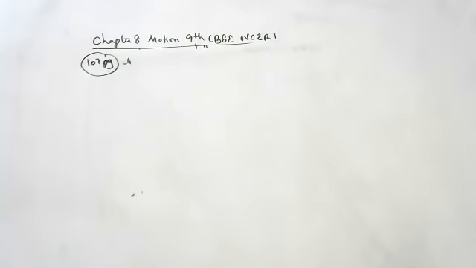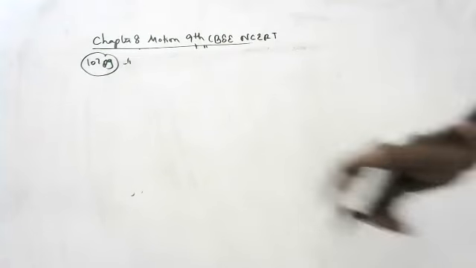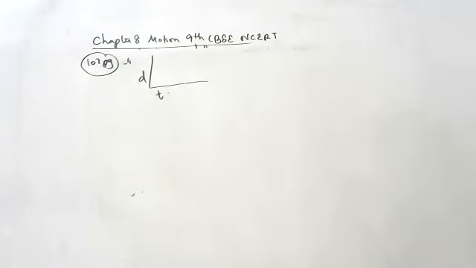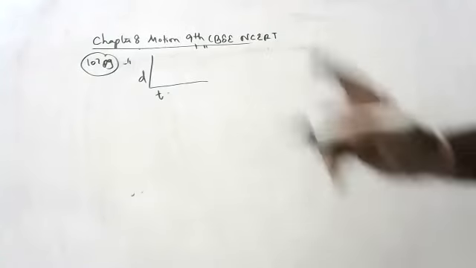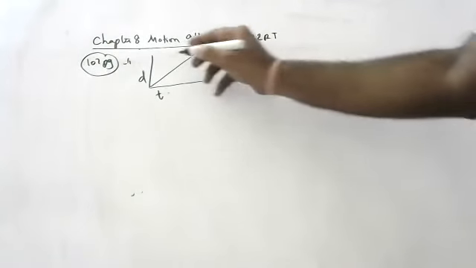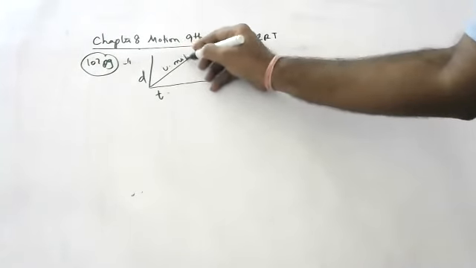Children, page 107, first question. What is the nature of the distance time graph for the uniform and non-uniform motion of an object? Children, this is a distance time graph. Uniform motion means it will be like this. This is called uniform motion.